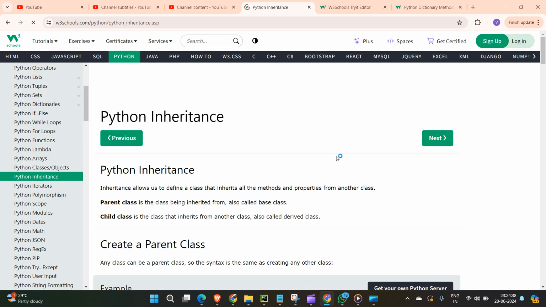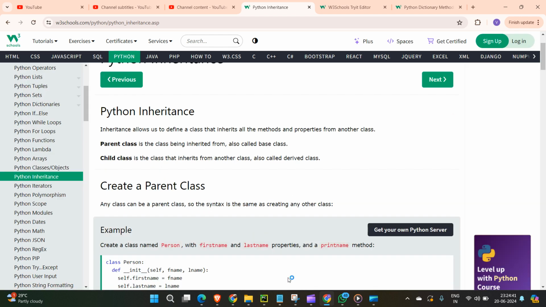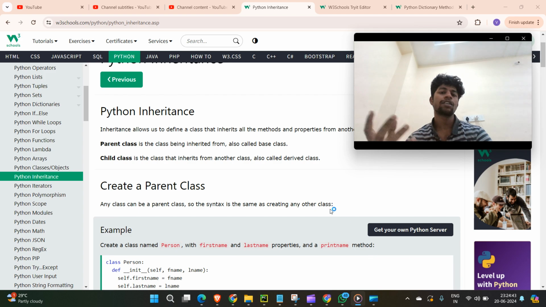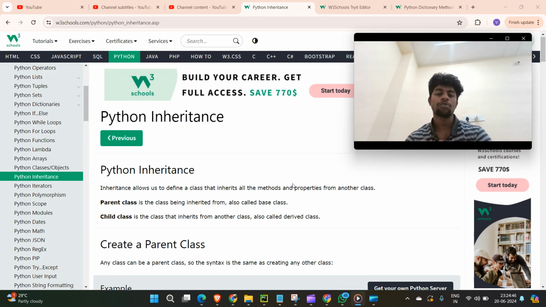Inheritance is a generic word. In real time scenarios, you inherit the properties or behaviors of your parents. In the same way, that is the concept. Some properties are already there, so by default you will get those properties. Those are nothing but inheritance. In Python also you have different classes, like parent classes and child classes. Obviously, the child class will get the properties of the parent by default. That is nothing but the inheritance concept. So we will see this example.